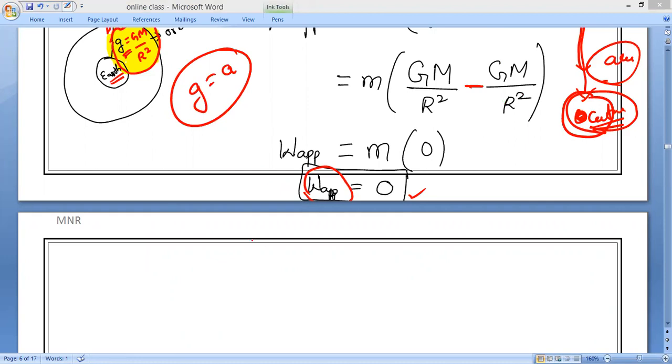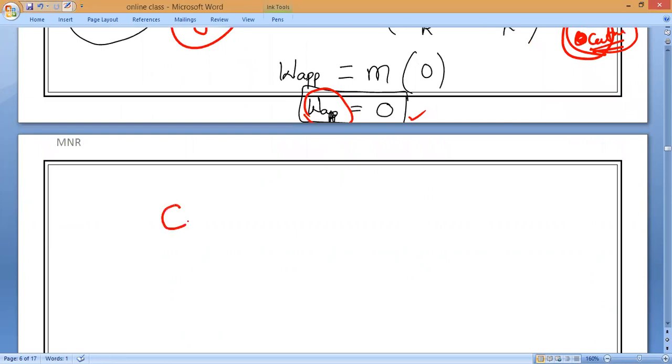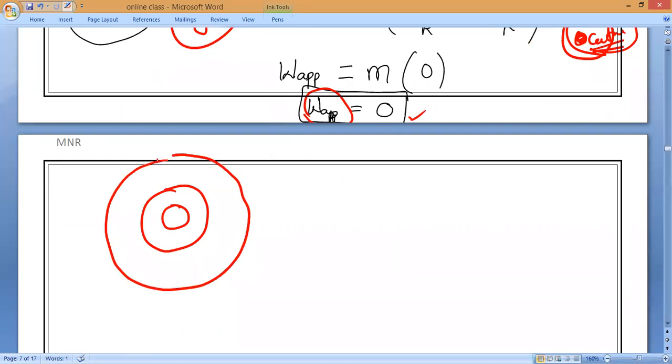Now, sir, what about different planets? For example, sir, Homer's satellite is very close to the Earth. Harish's satellite is very far from the Earth. So is it the same radius or different radius? Different radius, sir. But will Homer feel some weight and Harish feel 0 weight? Or will both feel weightlessness? Two different satellites. Can you tell me, will both feel weightlessness or only one? Both will feel weightlessness. Yes.